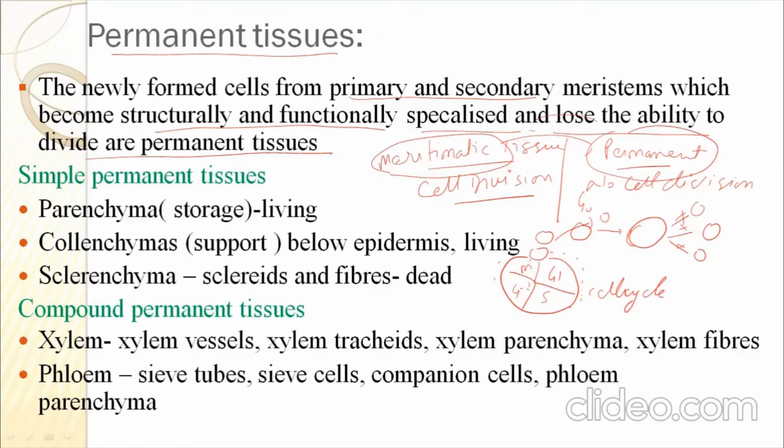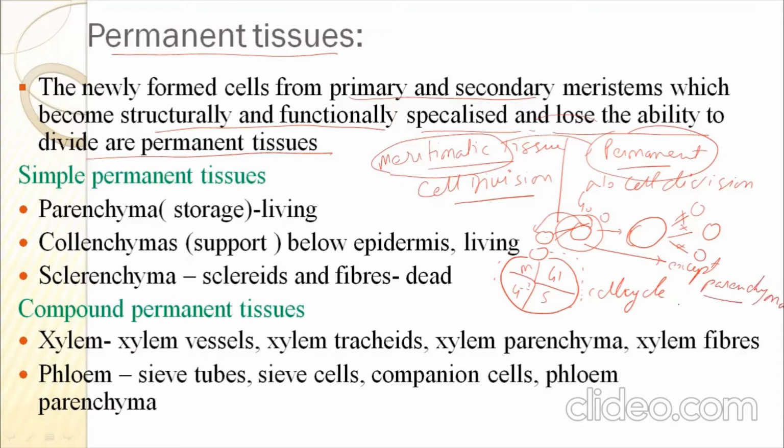If a cell is continuing in this cycle, that cell belongs to meristematic tissue, while those cells which after multiplication leave the cell cycle and join the structure or function of the plant are permanent tissue, and they never come back except parenchyma cells.